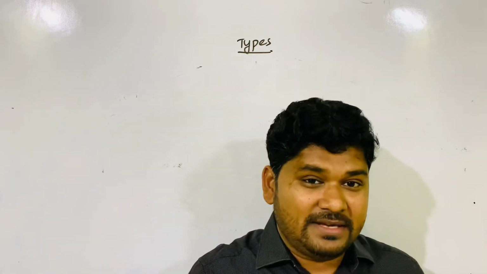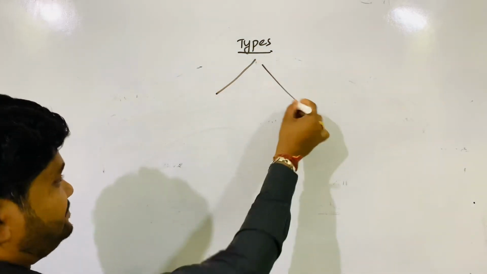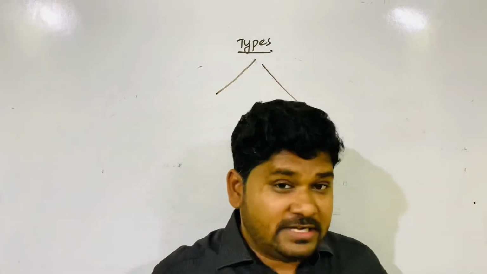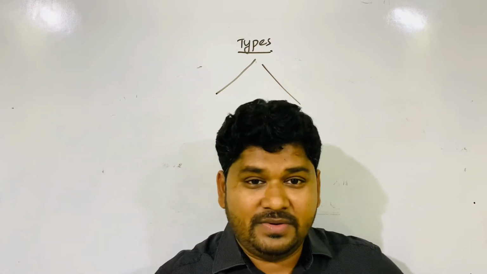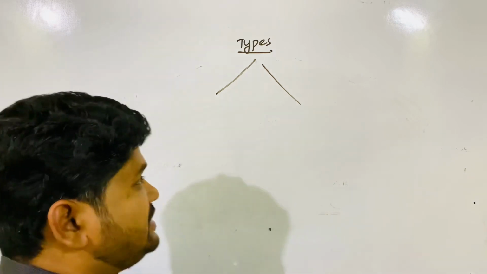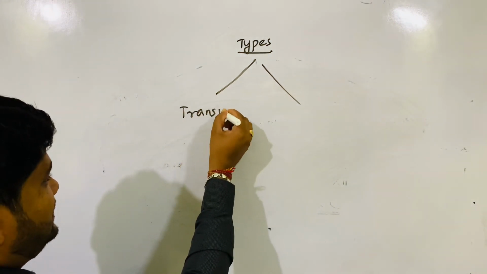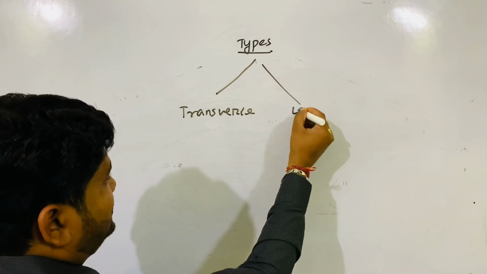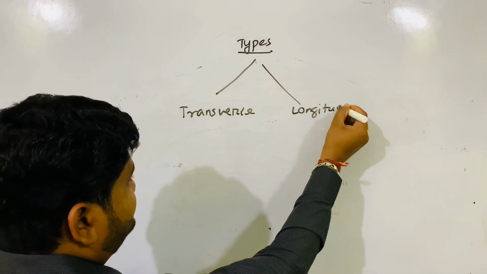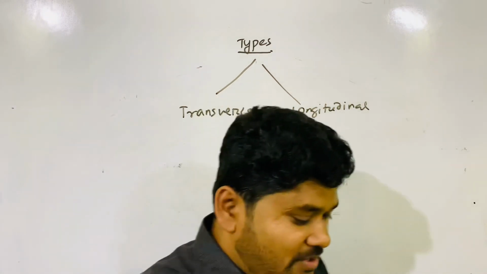It has no relation with mechanical or non-mechanical, or matter wave. Again, we classify the wave into two types. One is the transverse wave, another is the longitudinal wave. What do you mean by transverse?